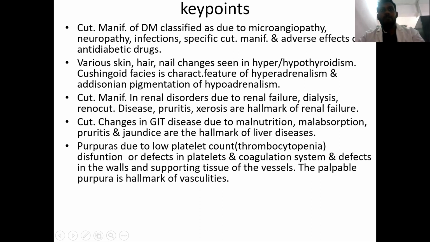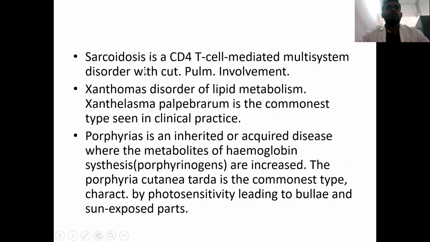Purpura can happen due to thrombocytopenia, dysfunction or defects in the platelets, defects in the coagulation system, or defects in the walls and supporting tissue of the vessels. Palpable purpura is the hallmark feature of vasculitis. Sarcoidosis is a multi-system, cell-mediated immunity disorder, and this can present with cutaneous as well as pulmonary involvement.